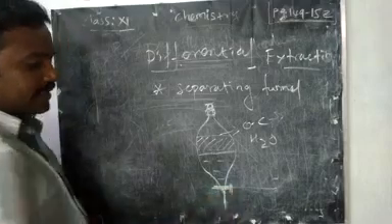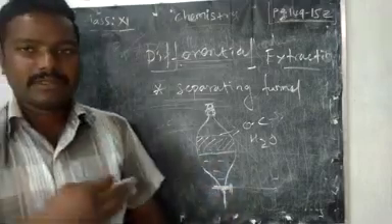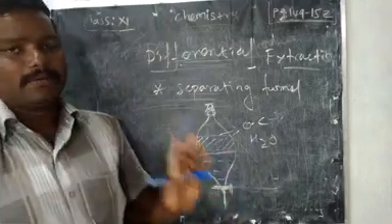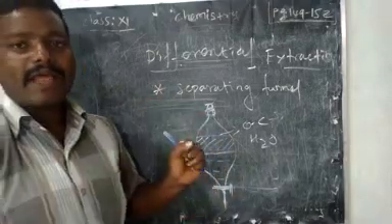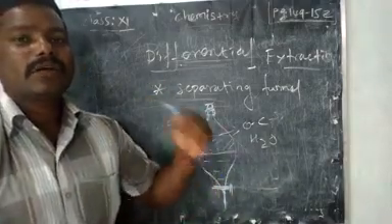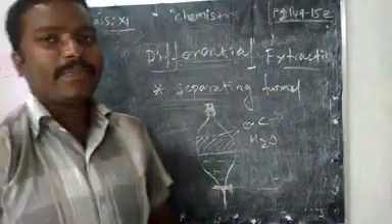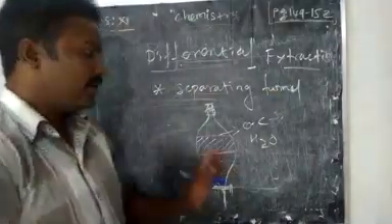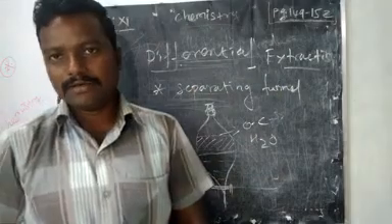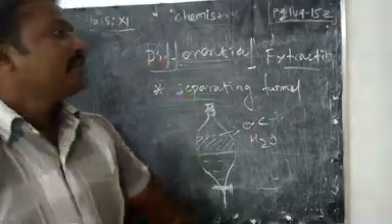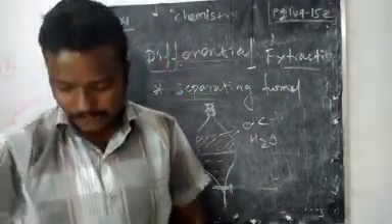We can open the cork, separate the first layer first, then the second layer. In between we have to shake well and keep it for some time to separate the two layers. Afterwards we can separate the liquids. This funnel is called a separating funnel, and this process is called differential extraction.